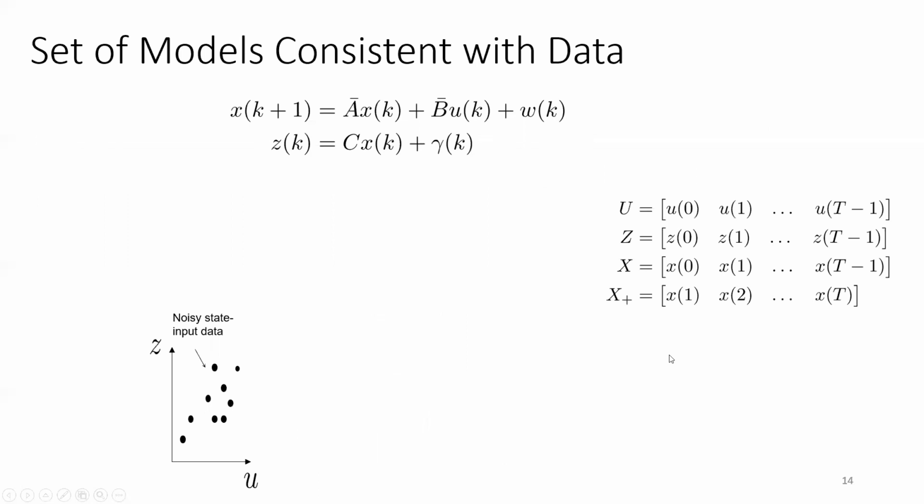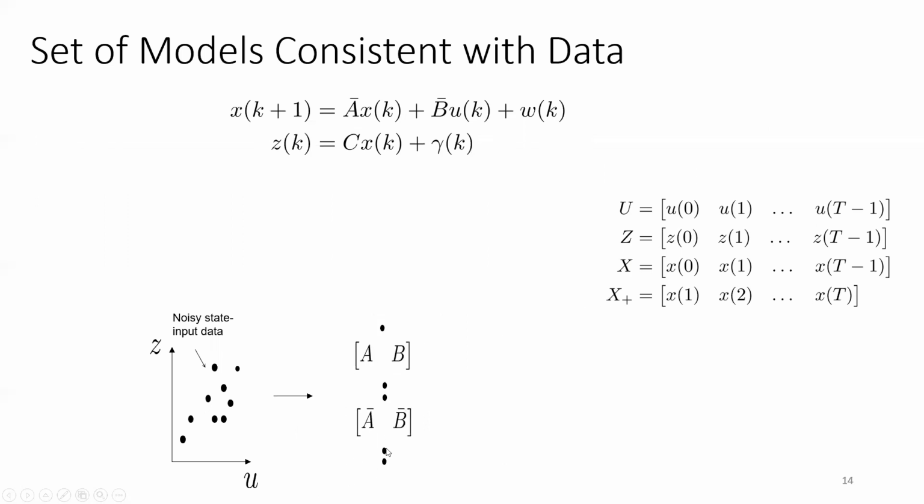Let's define the set of models. We assume A bar, B bar are unknown, but we assume C, which is the output matrix, as known. And we have the input from U0 to UT-1, which is the trajectory length, the output, and let's denote the state data as X and X plus, which we don't have access to.